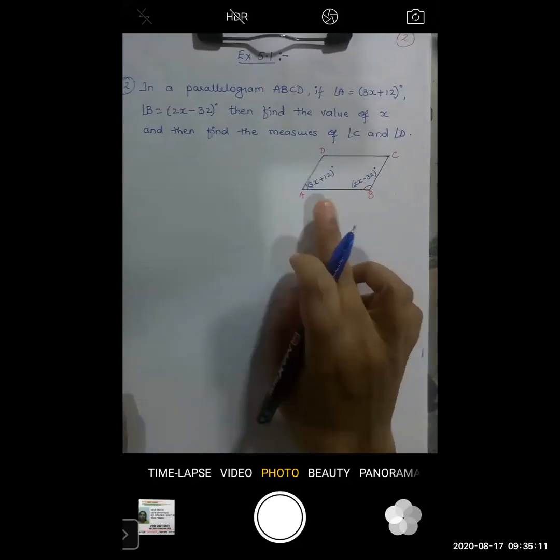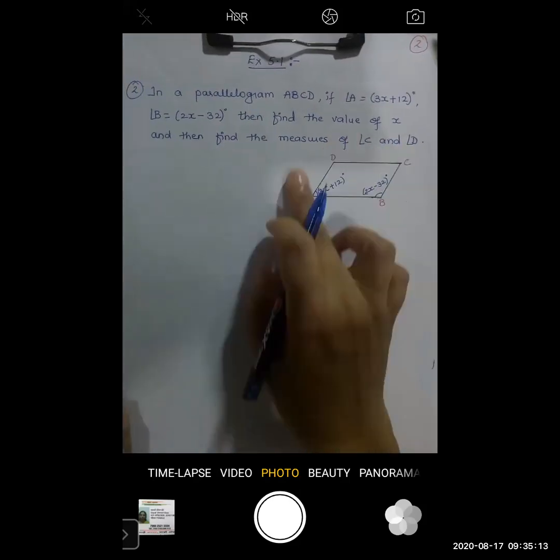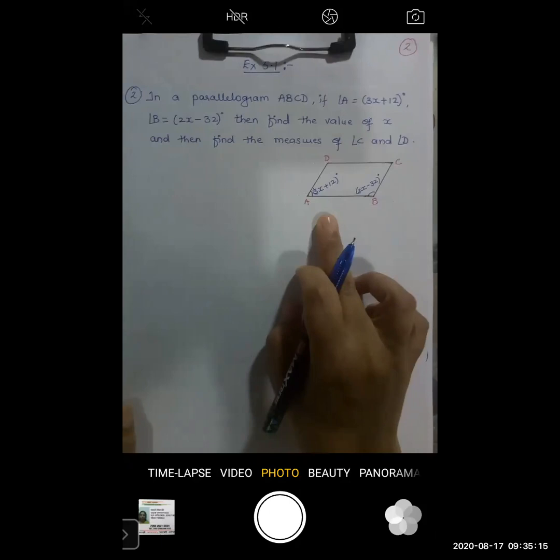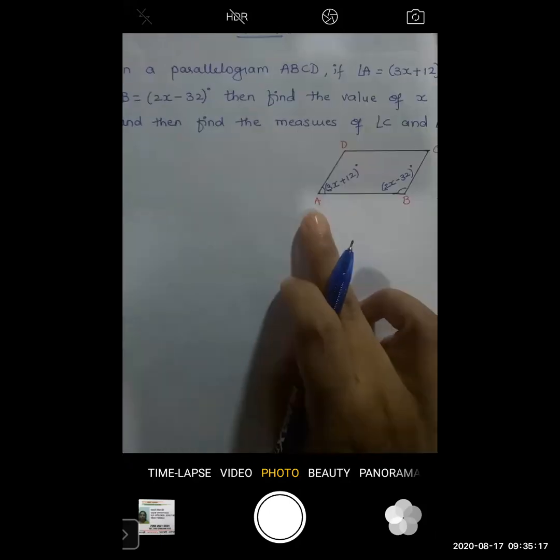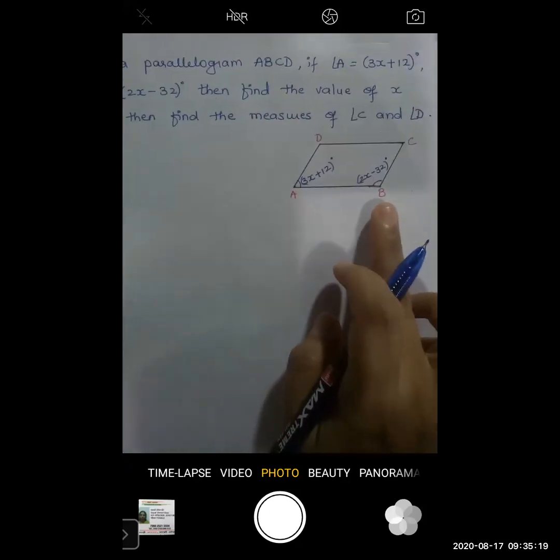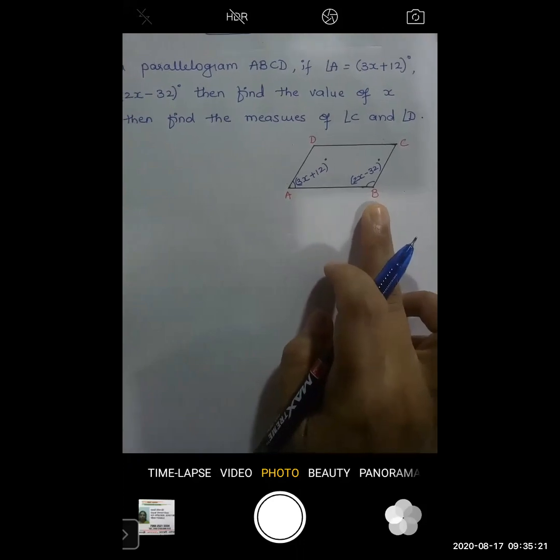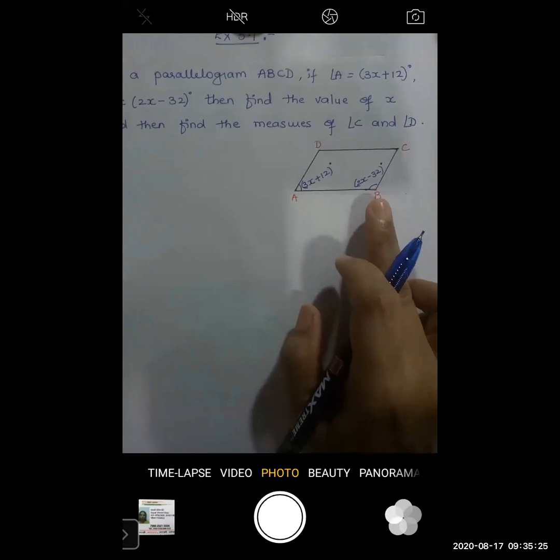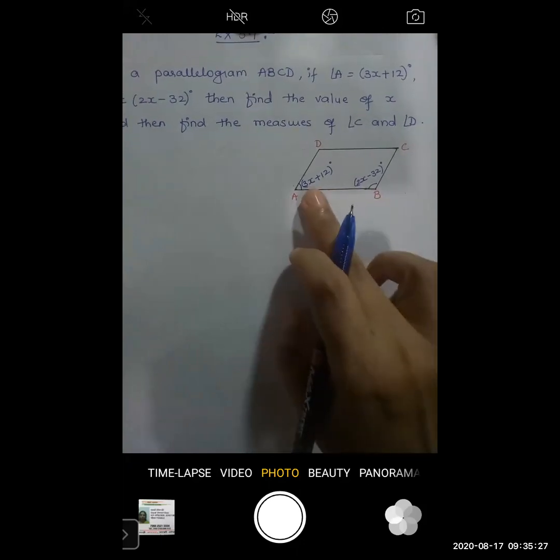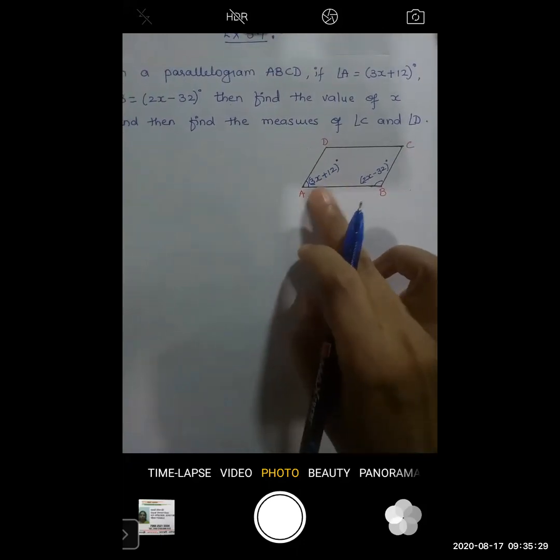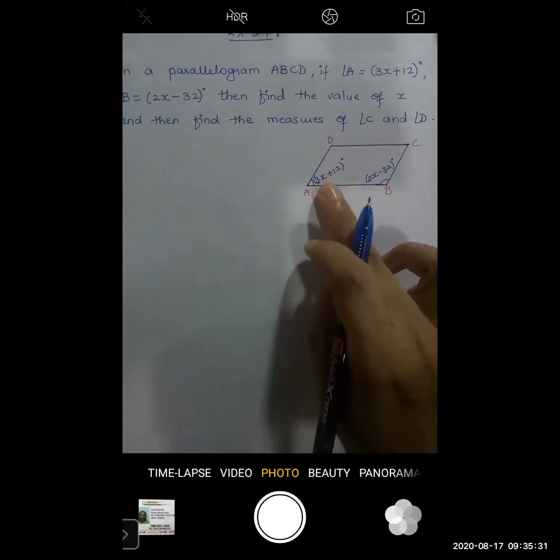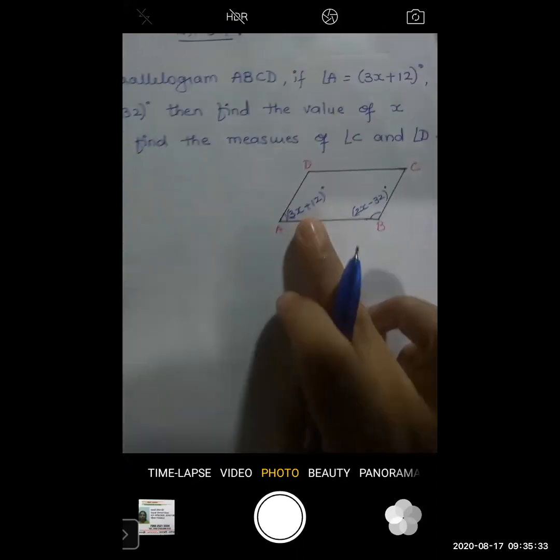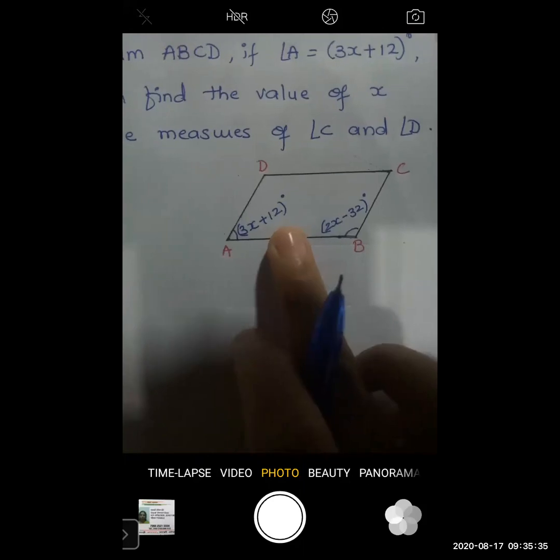Now here in this parallelogram, you can see that angle A is adjacent to angle B, yes or no? Now here they have given the measurement, but they have given the algebraic expression, that is 3x plus 12 degree.